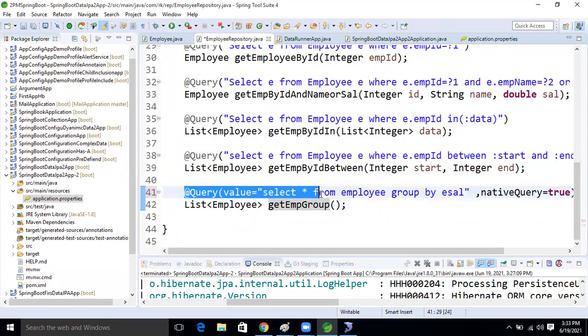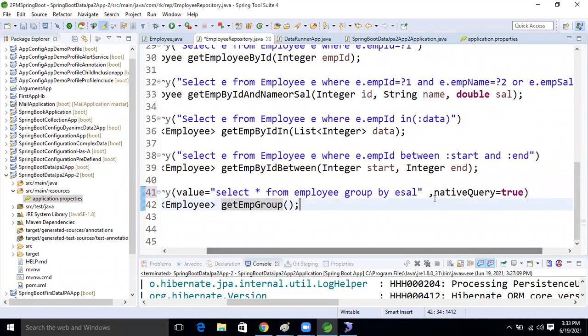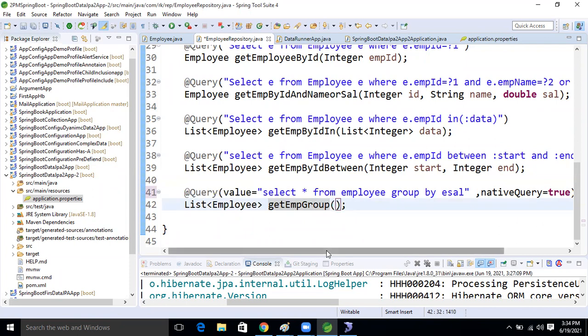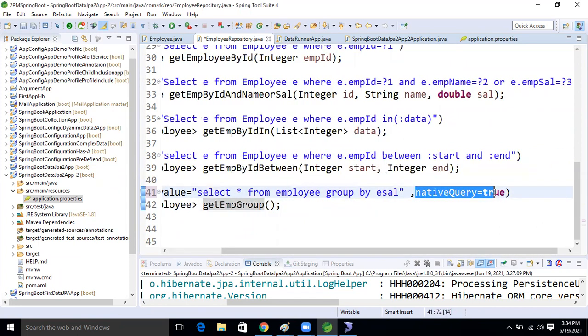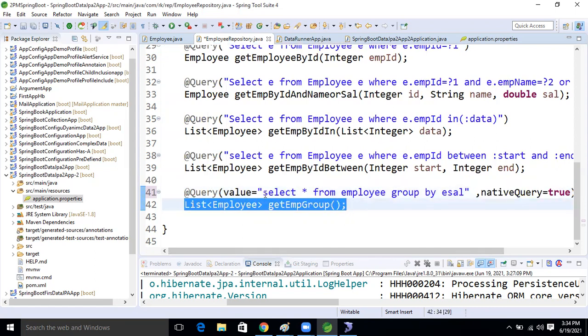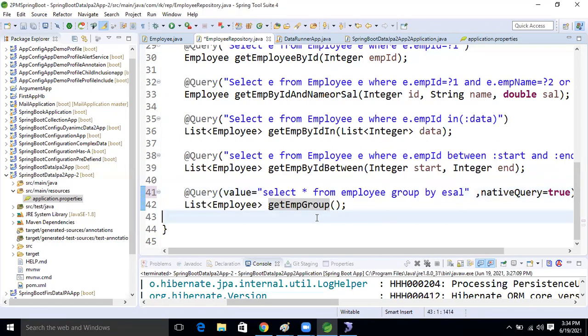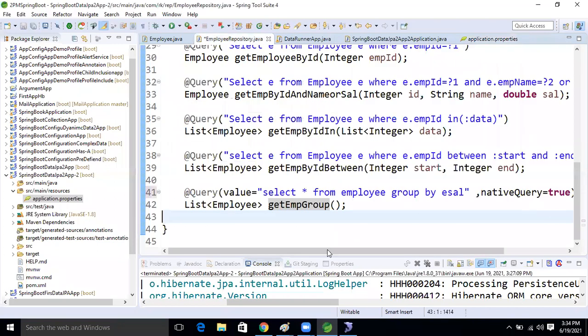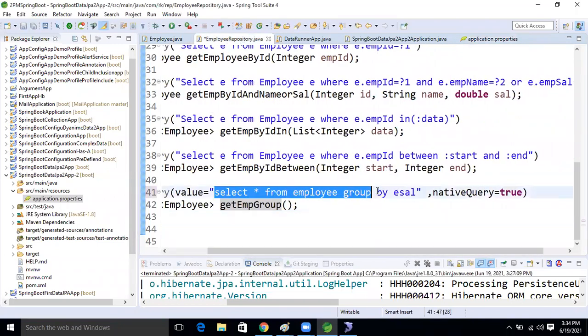Everything is already written. We just need to do some additional things: write the query based on the database, and set nativeQuery equal to true. If we do that, then this method will start working as a native query. But in future, if we change the dialect, for example to MySQL or an Oracle database, then this may or may not work.